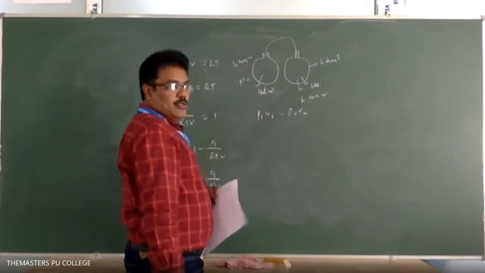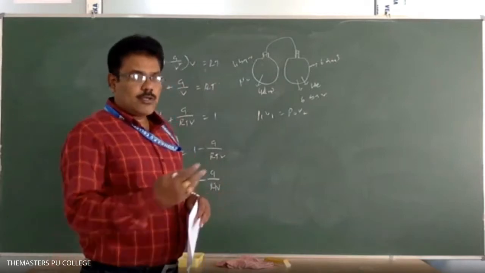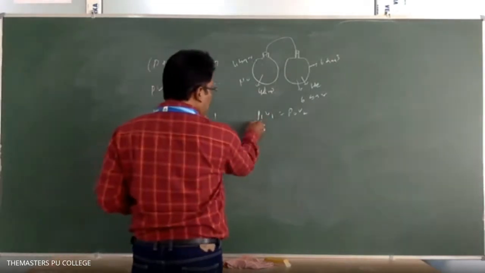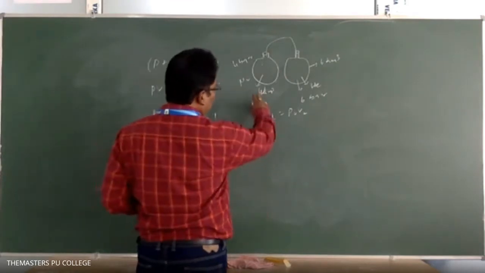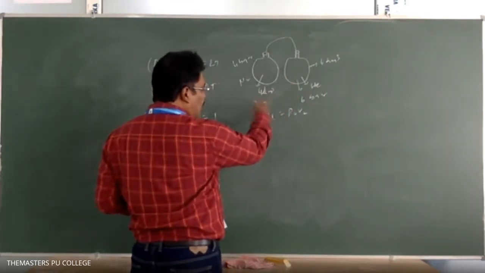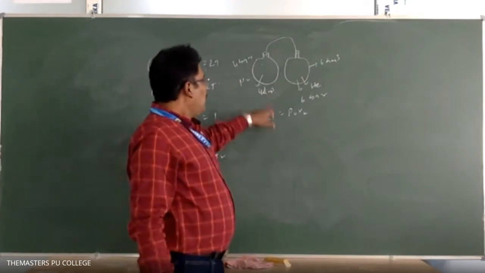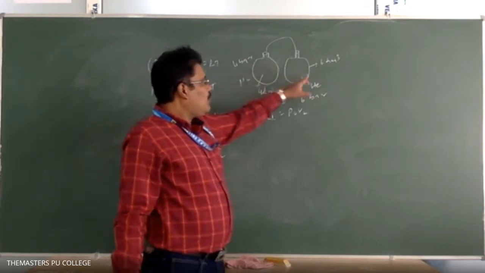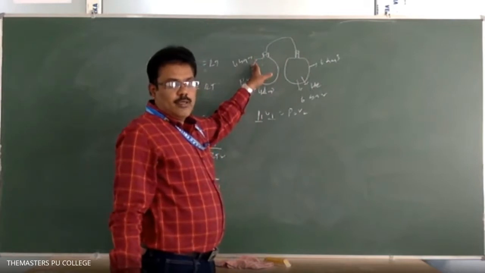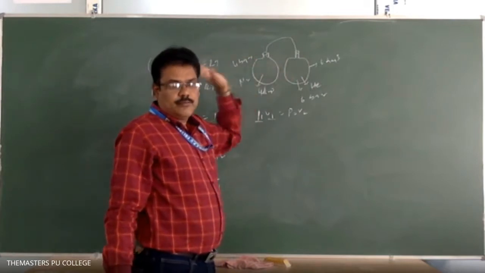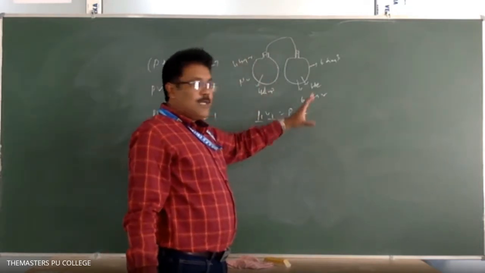Right. So here, P1 V1 you can take after mixing. After mixing the gas, you get the total pressure and total volume. The pressure after mixing is the total pressure you have to calculate. The volume we know: 4 decimeter cube and 6 decimeter cube, so the total volume is 4 plus 6. Okay, clear enough?